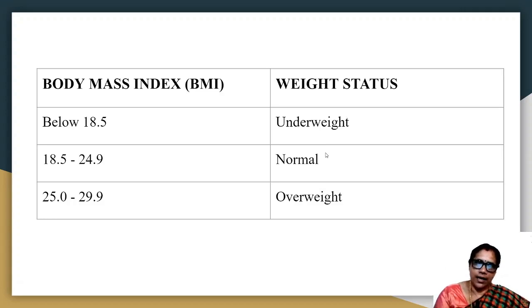And if the body mass index is between 25.0 and 29.9, the person is considered overweight. And above 30, we say that the person is suffering from an obesity problem.